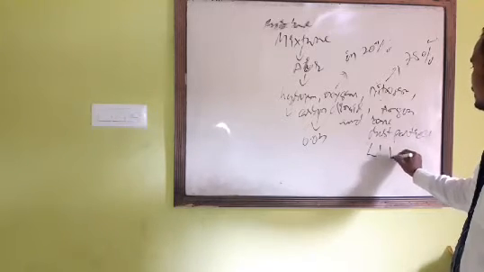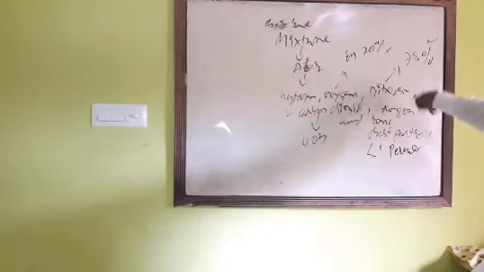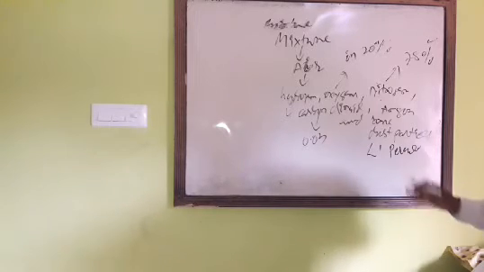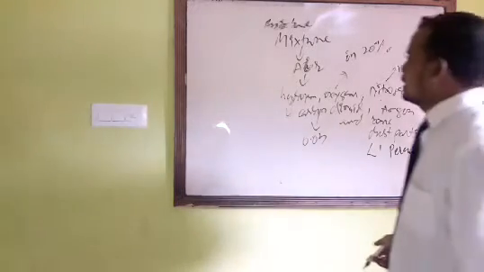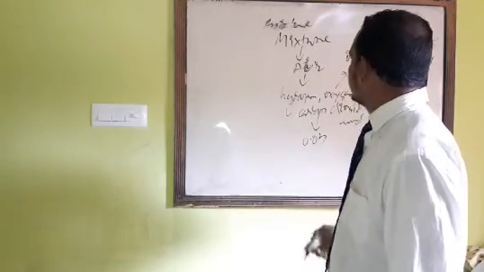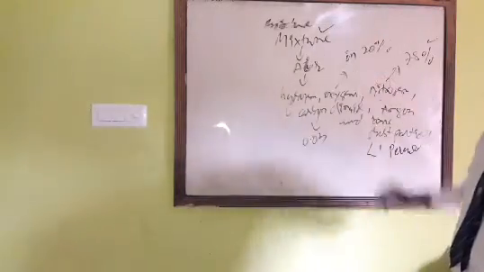So these elements or compounds combine without having any definite proportion. They do not have any proportion. So this is known as what? Mixture.